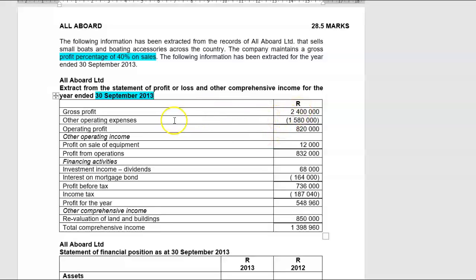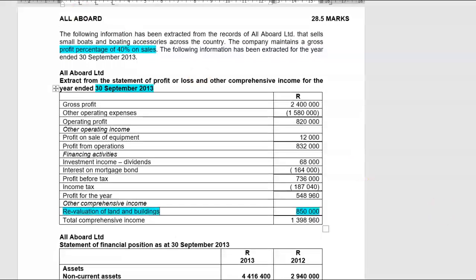Other operating expenses, operating profit, profit on the sale of equipment, profit from operations is those two together. Financing activities, investment income, dividends, interest on mortgage bond, profit before tax, income tax, profit for the year, other comprehensive income, revaluation of land and buildings. Don't forget about that one. So we have to account for that also against our PPE accounts and total comprehensive income.